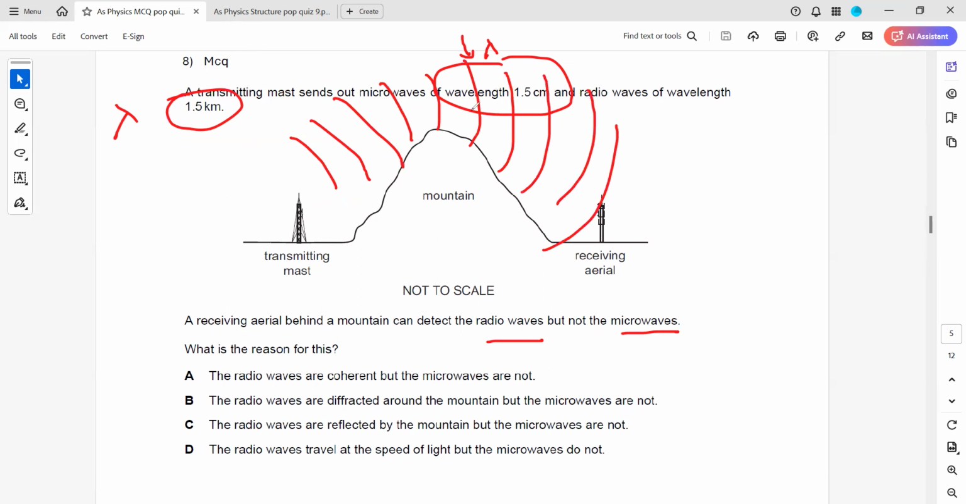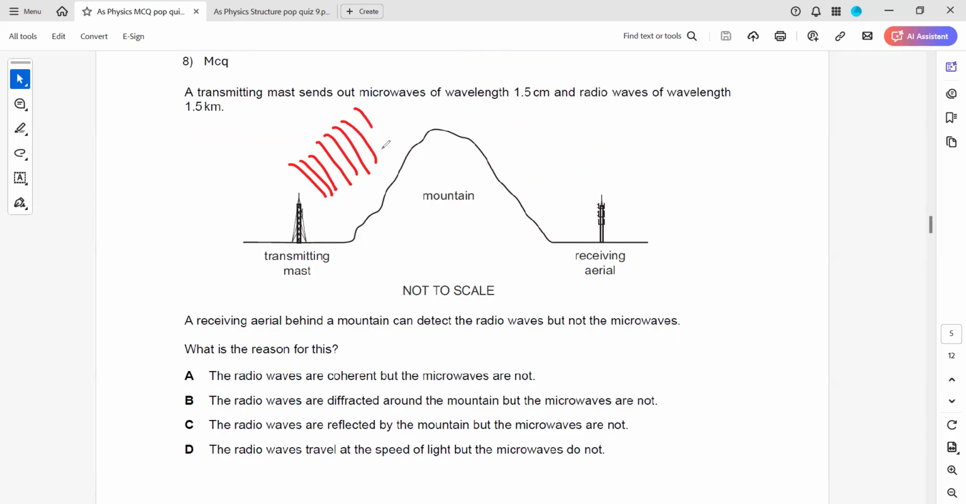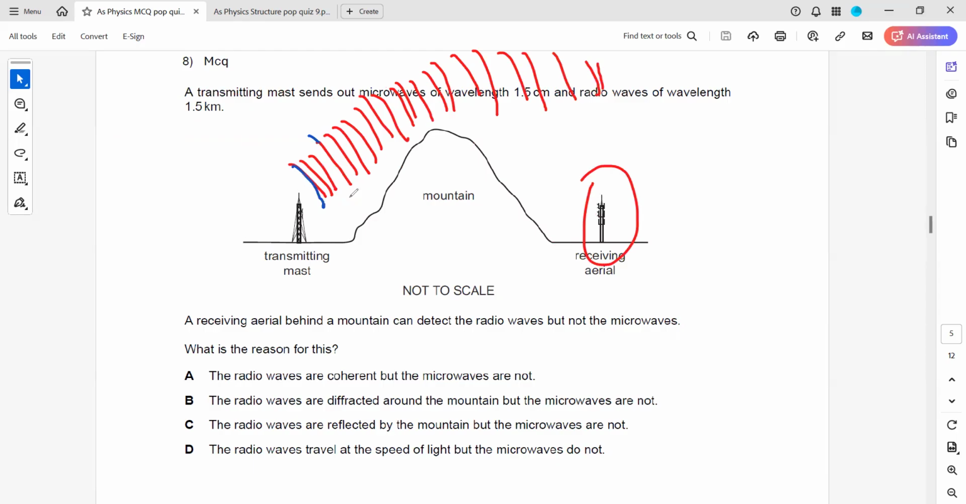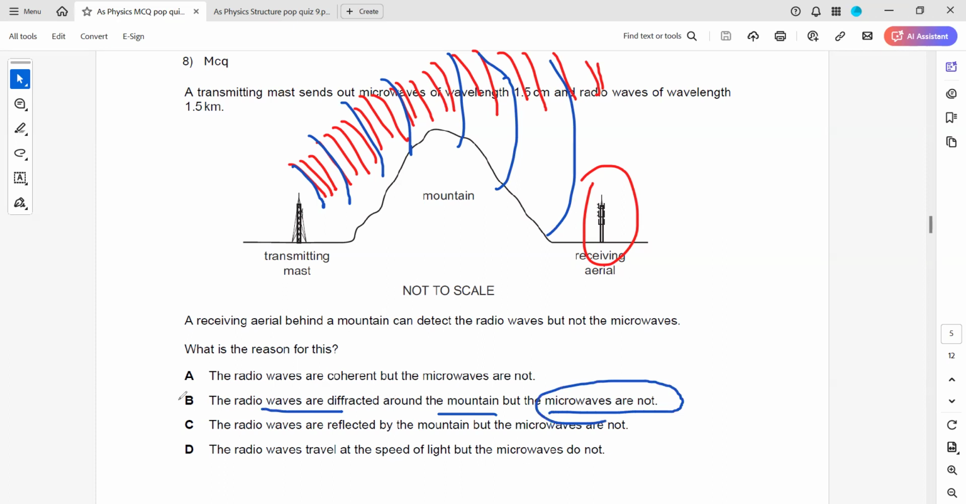Microwaves have a shorter wavelength, so they will diffract, but only a very small amount. So the aerial cannot receive or pick up the signal. But radio waves have a longer wavelength, so they diffract more, and the aerial can receive those signals. So the radio waves are diffracted around the mountain, but the microwaves are not. And how do we identify that? Because the wavelength is already given, radio waves have a longer wavelength than microwaves.